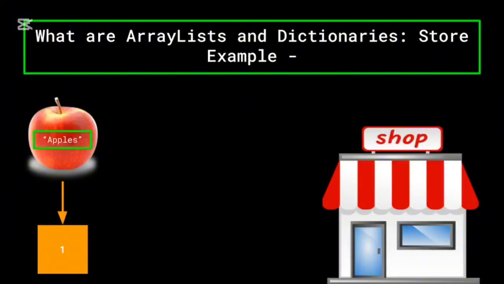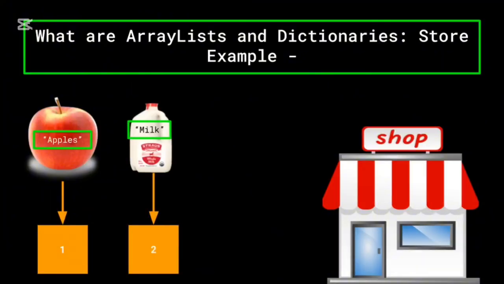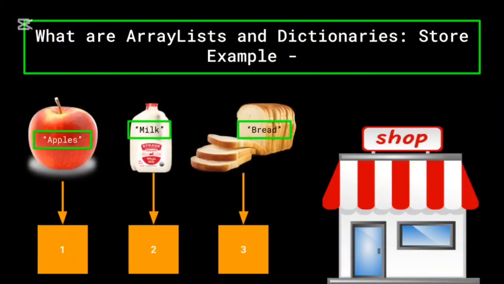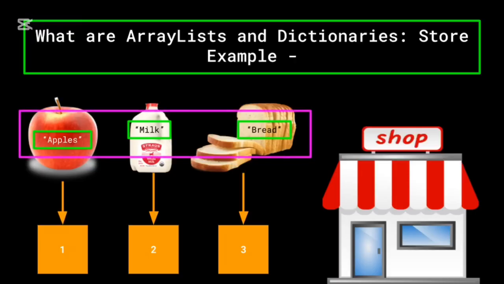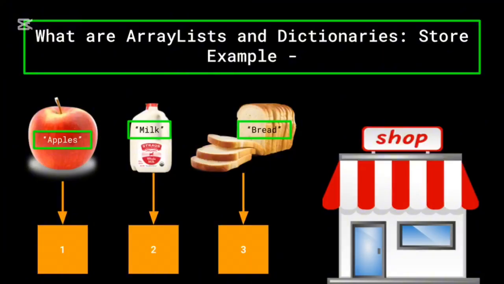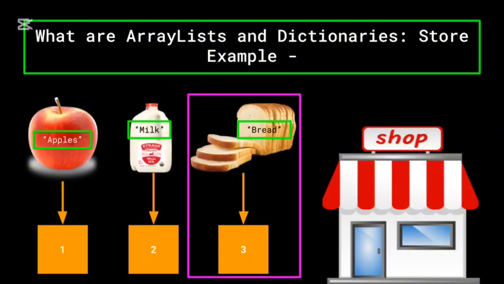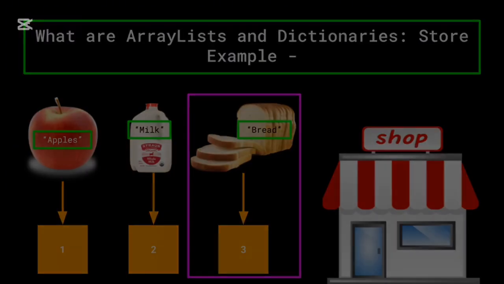Maybe apples cost $1, milk costs $2, and bread costs $3. You can see that in the dictionary, each key is the name of a product, and each value corresponds to the price of each product. So to find the price of bread, all you need to do is simply call the dictionary using the key bread. This makes it extremely easy to track values through your code, since you're working with tangible values rather than numbers which don't mean anything to you.